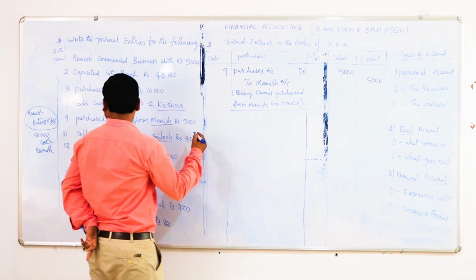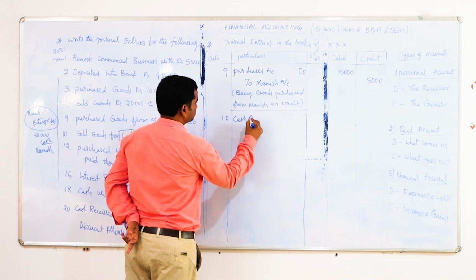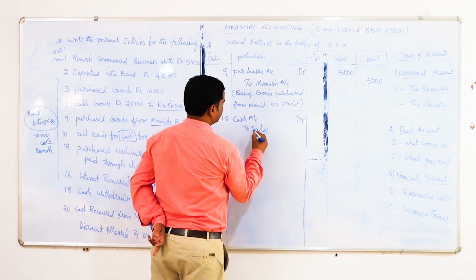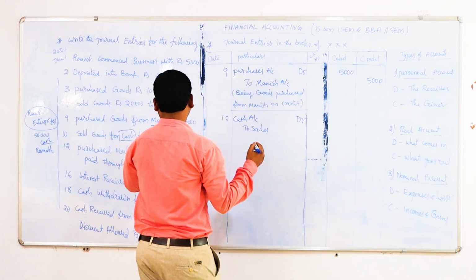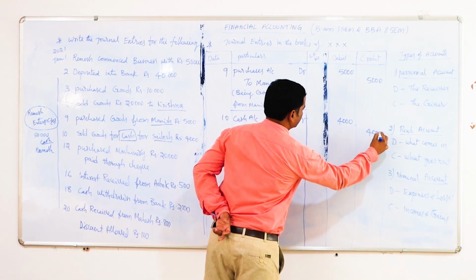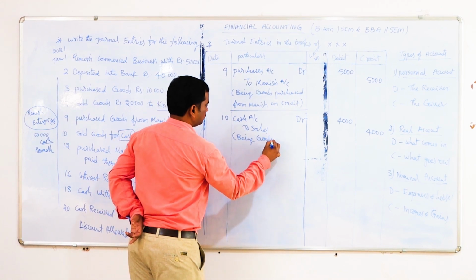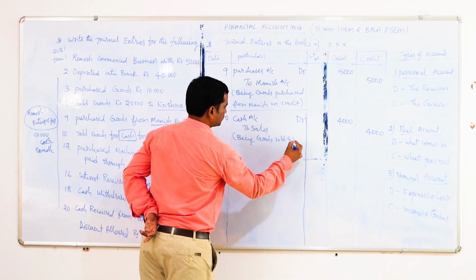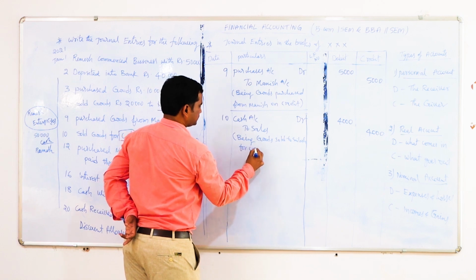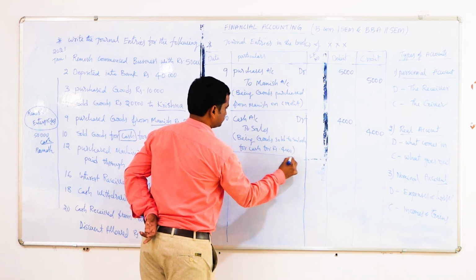So here, on 10, the company is selling goods and getting the cash. So cash account debited to sales account. Amount 4,000. Then we should write the narration: being goods sold to Silage for cash for rupees 4,000.